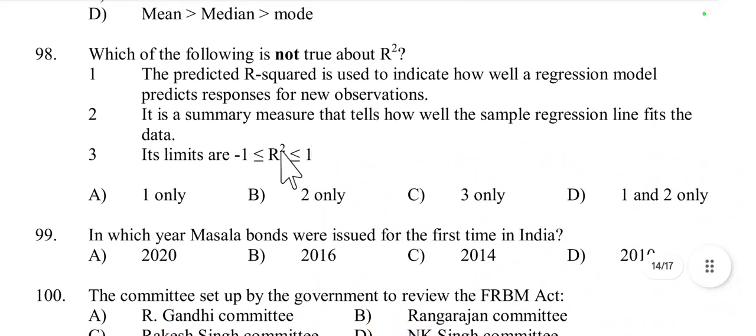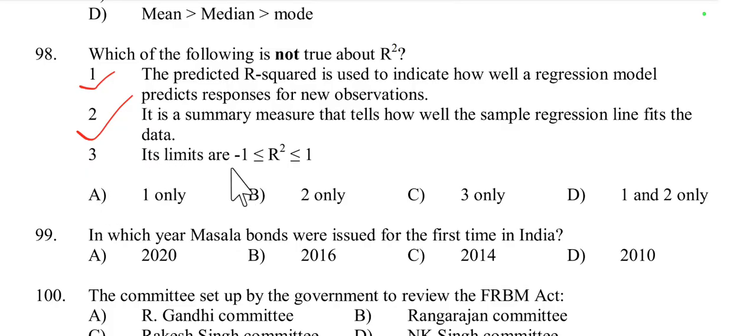Then question number 98. Which of the following is not true about R square? Option 1: the predicted R square is used to indicate how well a regression model predicts responses for new observations. This is correct. Then, it is a summary measure that tells how well the sample regression line fits the data. This is also correct.